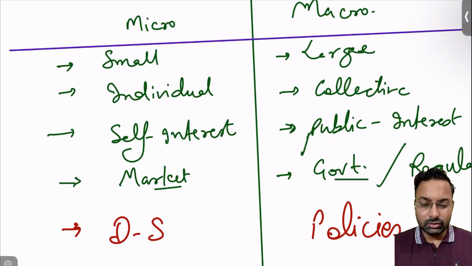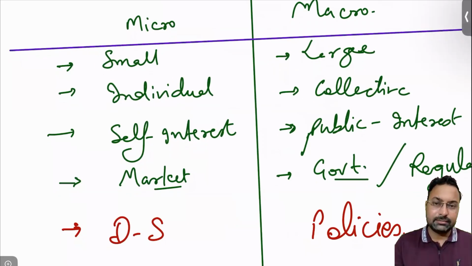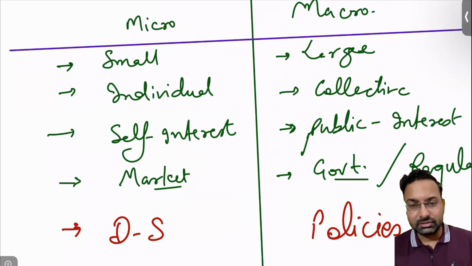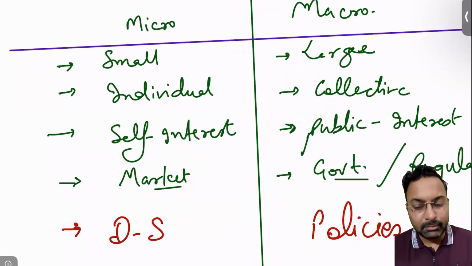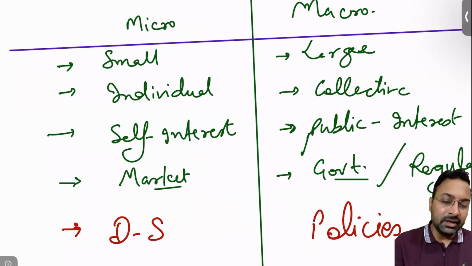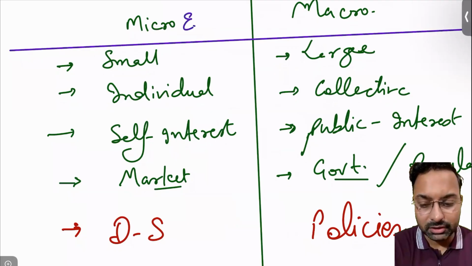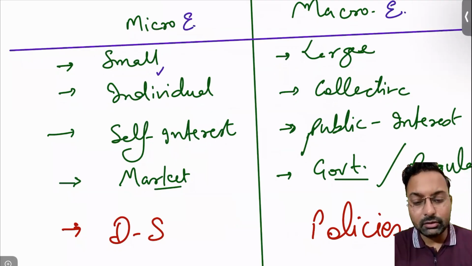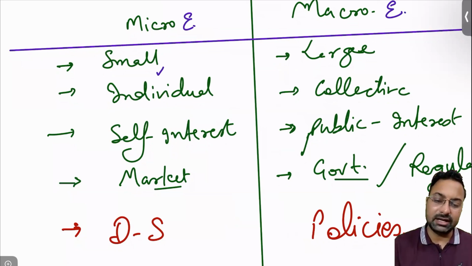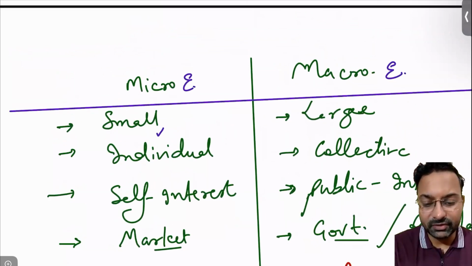This is a very simplified table from which you may get the concept of micro versus macroeconomy. In microeconomy, we are the decision makers. The economic decision makers or economic agents remain the same for all.